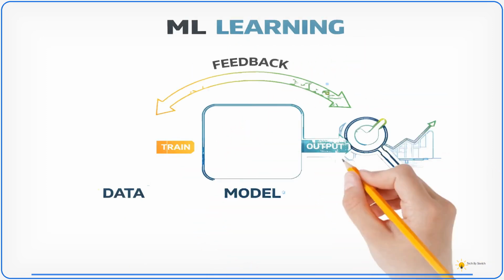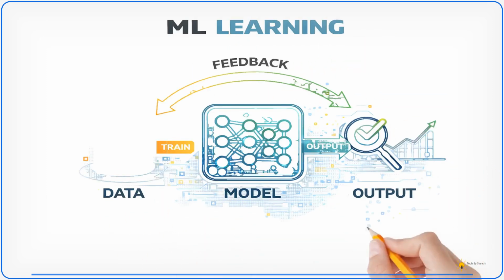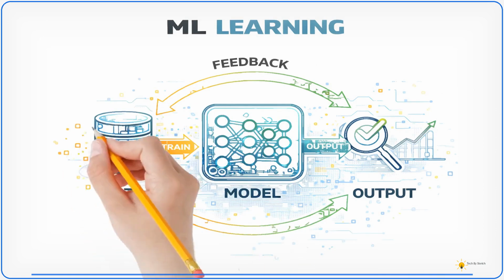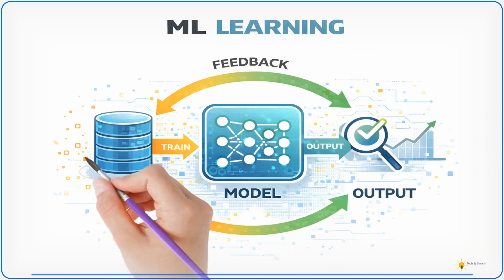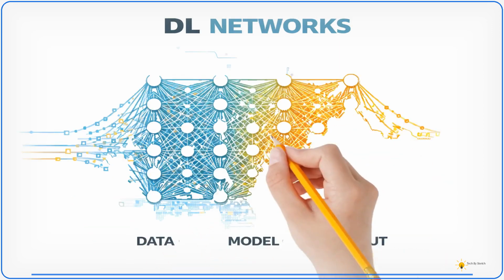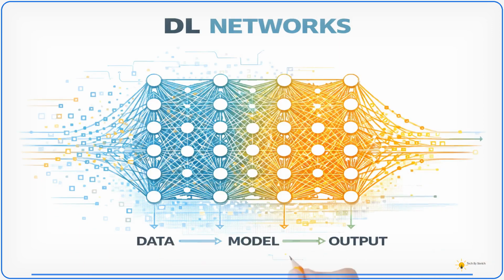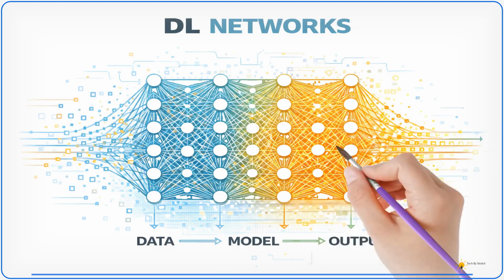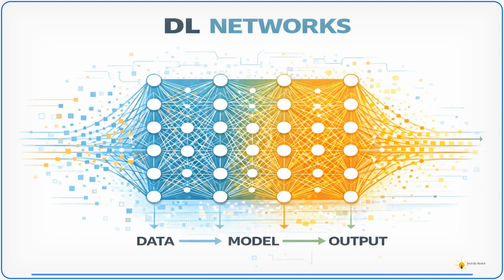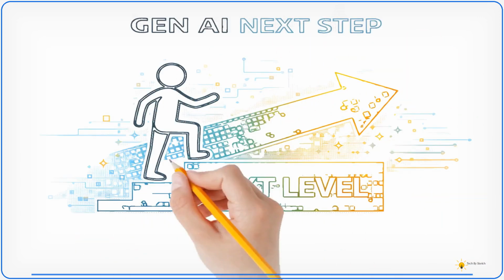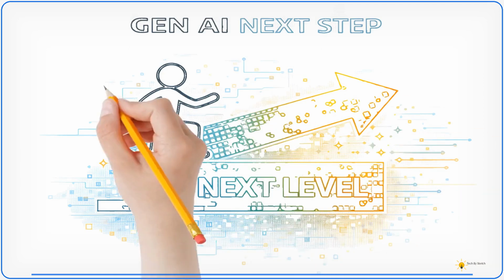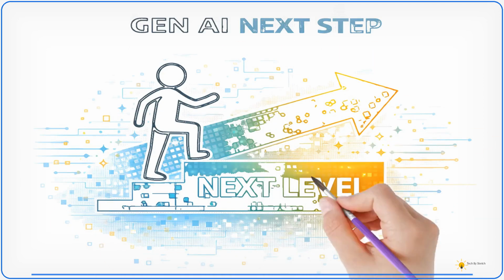Machine learning enables this capability by learning from data and patterns instead of predefined rules. Deep learning is a specialized subset, using multi-layer neural networks to solve complex problems. With this foundation in place, we can now explore generative AI deeper in the next step.